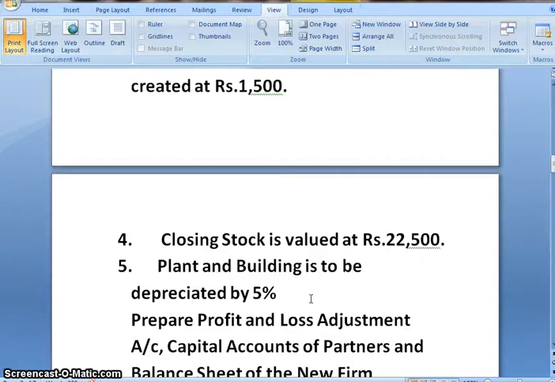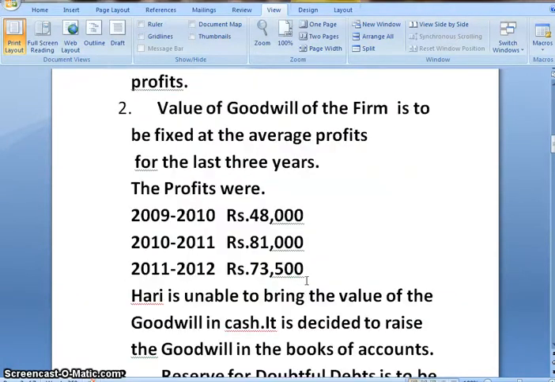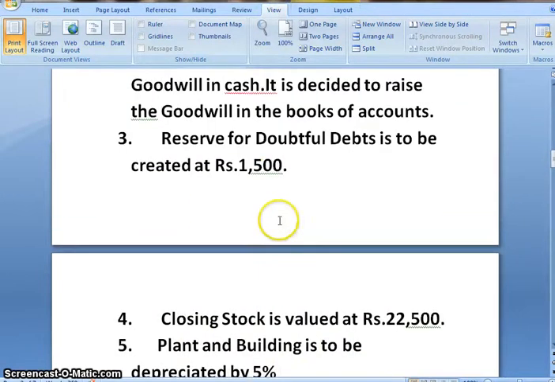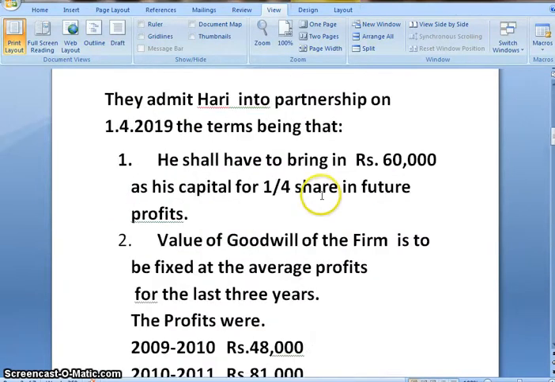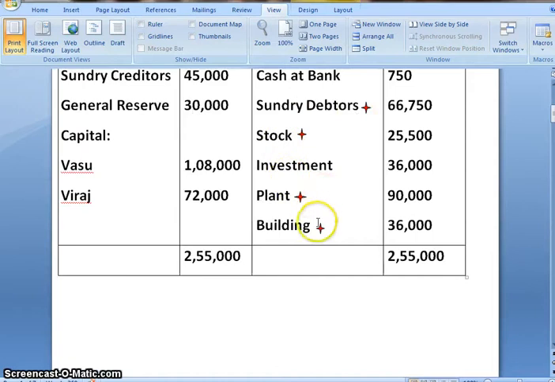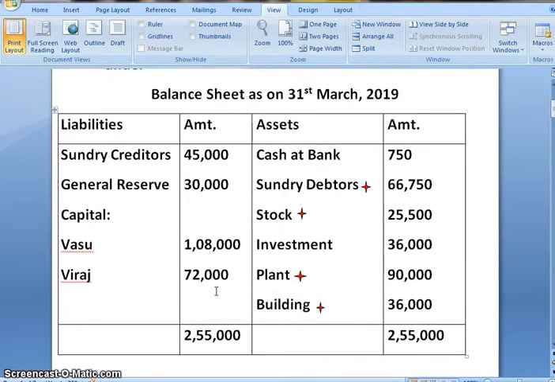firm. So on reading the question, we have understood that there is adjustment relating to closing stock, plant, building and doubtful debts, that is related to debtors. And because of that I had made a star over here so that we understand that there is adjustment relating to these things. So now let's start posting the old balance sheet.